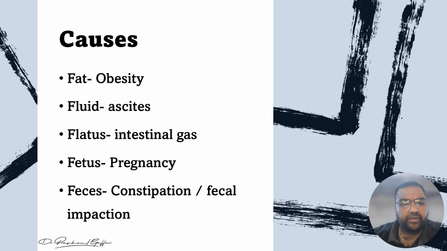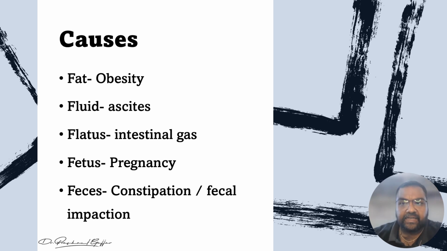So remember the mnemonic 5F: fat, fluid, flatus, fetus, feces, right? It is an easy way to remember. So fat in obesity, fluid in ascites, flatus in intestinal gas, fetus in pregnancy, and feces in constipation, right?